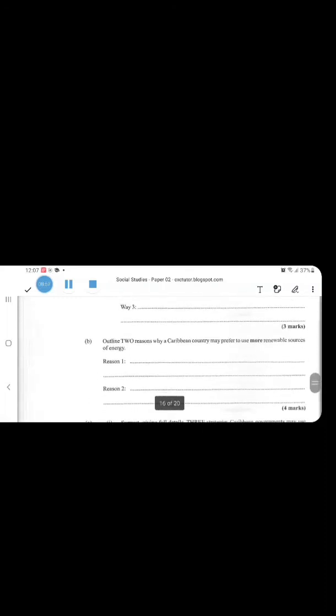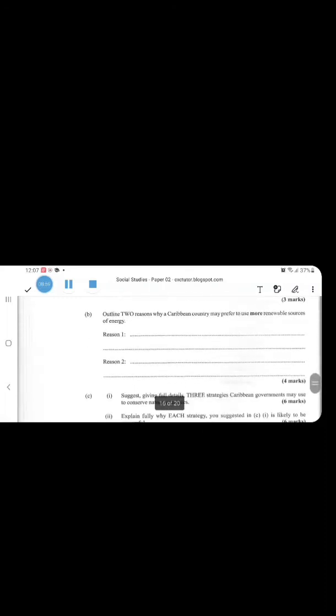All right. Outline 2 reasons why a Caribbean country may prefer to use more renewable resources of energy. Let me read that again. Outline 2 reasons why a Caribbean country may prefer to use more renewable resources of energy. And this is just 4 marks. Simple. Renewable resources, they can be reused, they can be replenished, right?